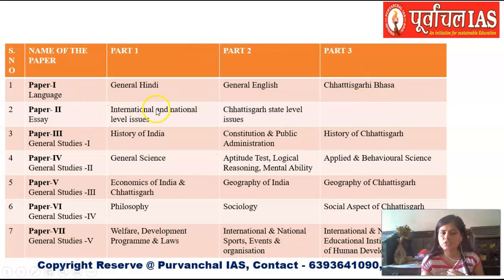In paper 2, you have only 2 parts. Please remember that. In paper 2, which is the essay paper, you have only 2 parts. The first part is international issues and national level issues. That is, whatever the current ongoing issues in the international and national scenario, you have to be prepared for them, writing an essay about those topics. And the second part is Chhattisgarh state level issues. That means you not only need to prepare international and national, you are also required to prepare Chhattisgarh state level issues, and you are supposed to write essays from this part also.